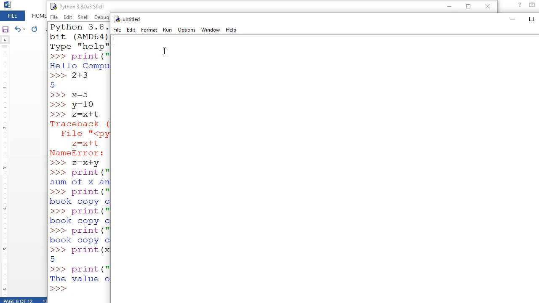Are you getting me? Here you will write, suppose I have written x equal to 5, then y is equal to 10, then z is equal to x plus y. Then I am going to write print, the sum of x and y is, coming from z. Done. So this is my program.